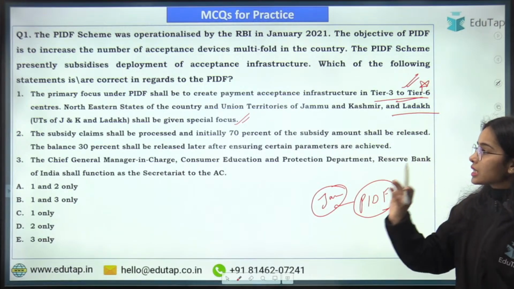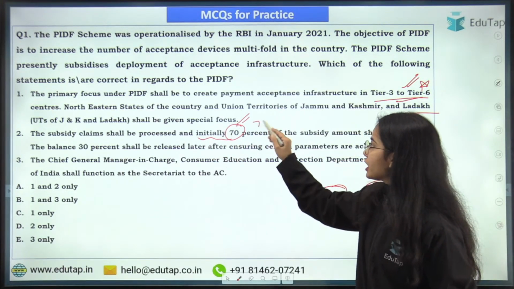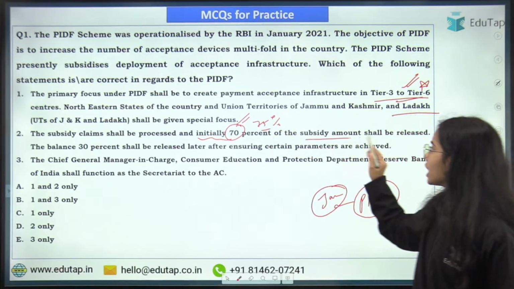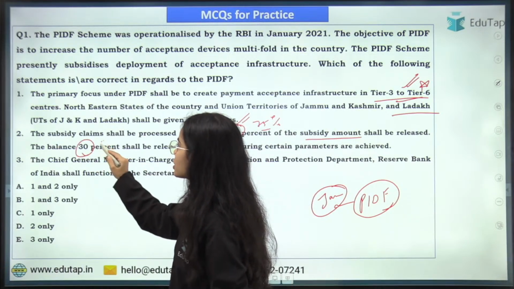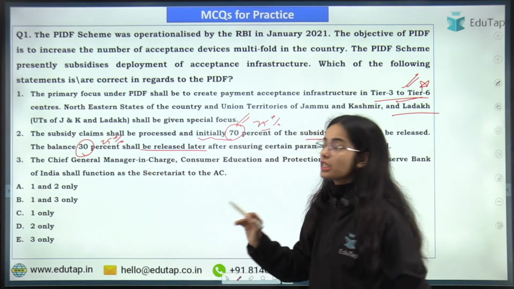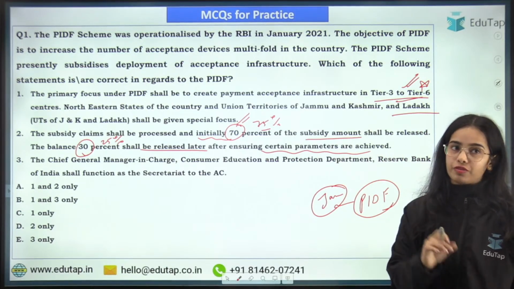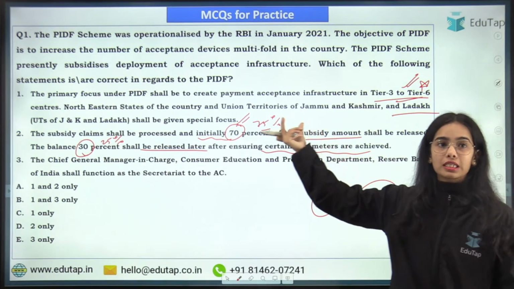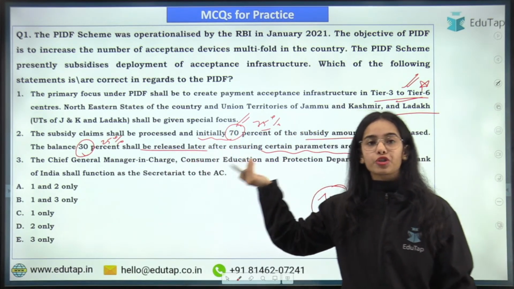Absolutely correct. Subsidy claims shall be processed and initially 75% of the subsidy amount shall be released. The balance 25% shall be released later after ensuring certain parameters are achieved. So this is actually wrong, because instead of 70% it should be 75, instead of 30% it should be 25.